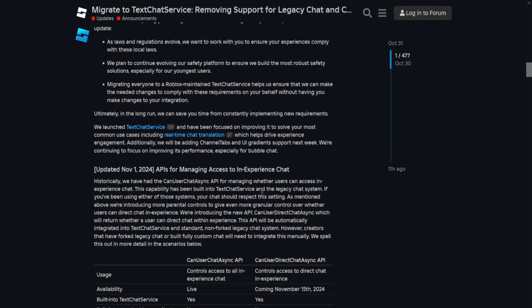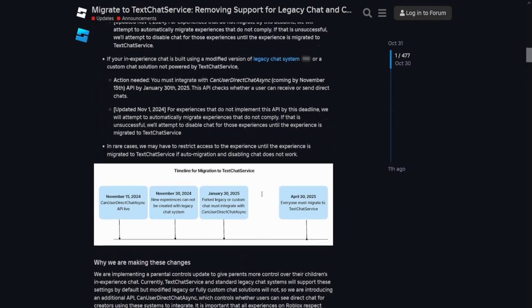And they've released new NPC chats and tutorials and stuff in the documentation as well, as you can see.